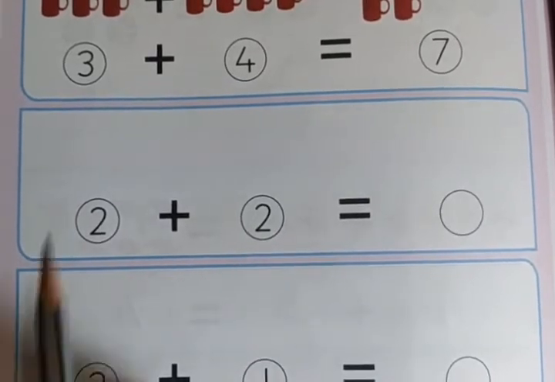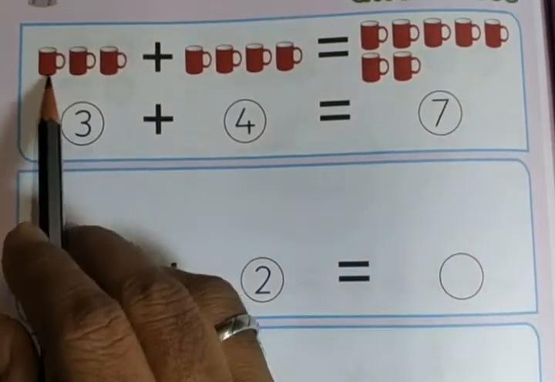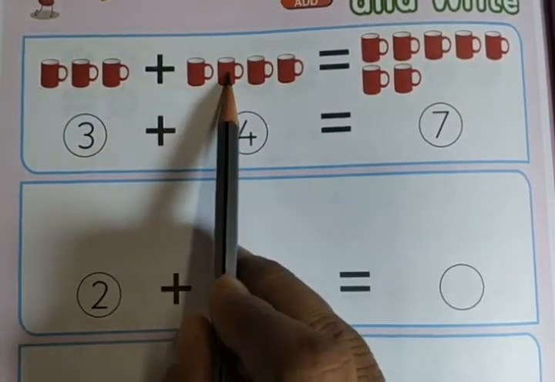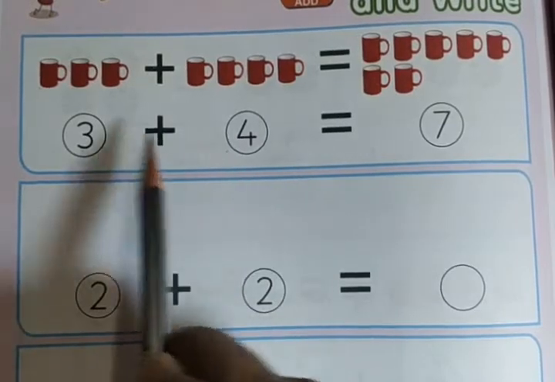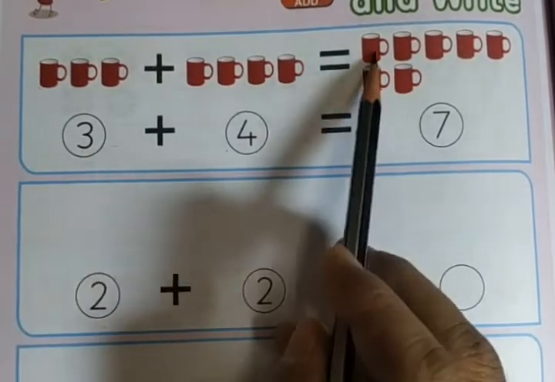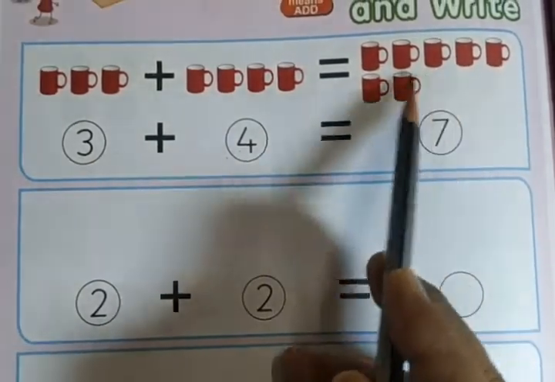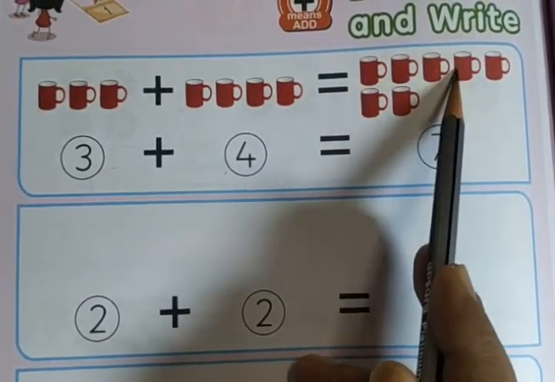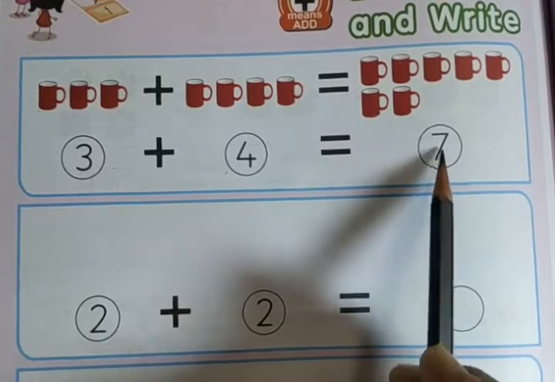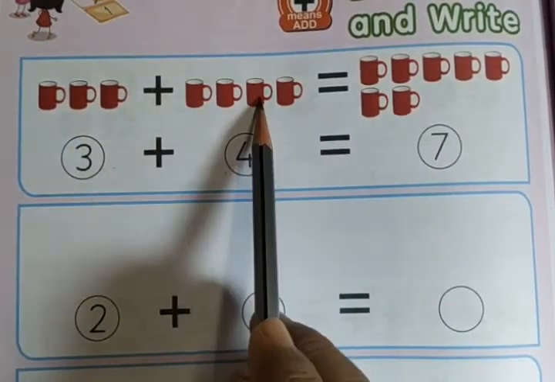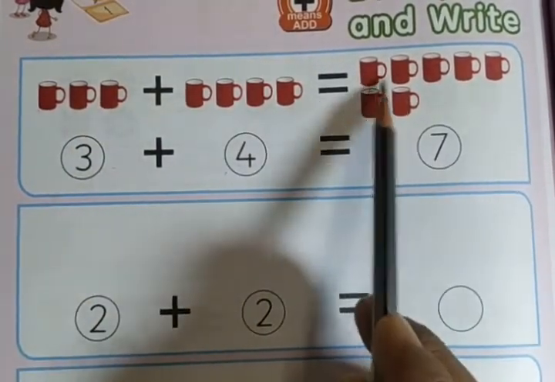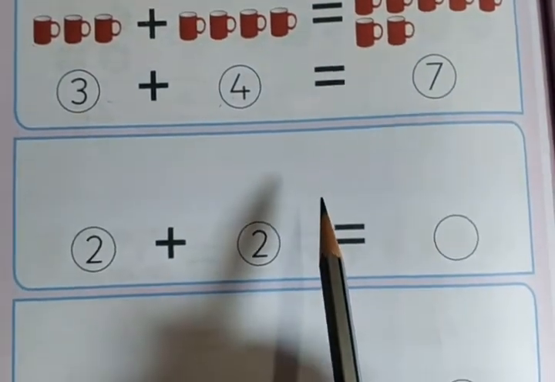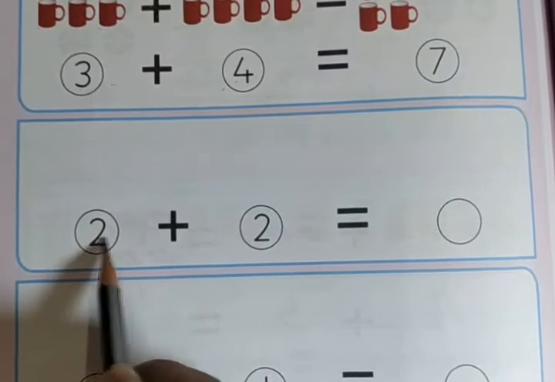Okay. So here 1, 2, 3, 3 cups, plus 1, 2, 3, 4, 4 cups. 3 cups plus 4 cups equals 1, 2, 3, 4, 5, 6, 7. 7 cups. 3 cups plus 4 cups equal to 7 cups. So like this we have to do. Next is 2 plus 2.